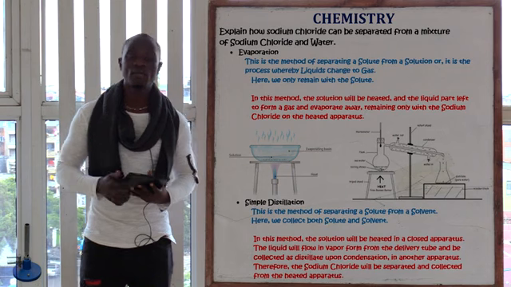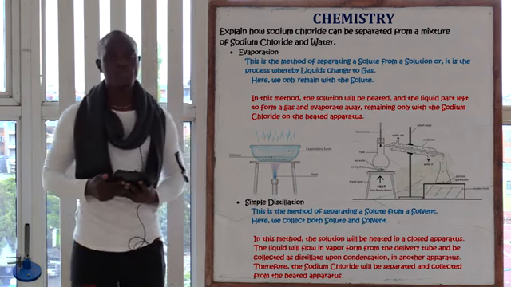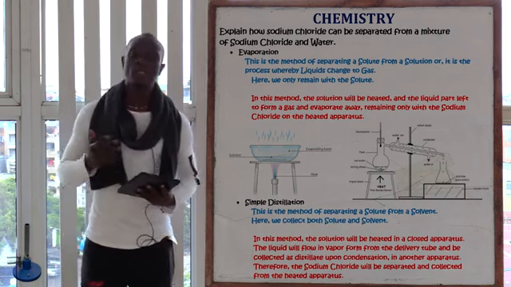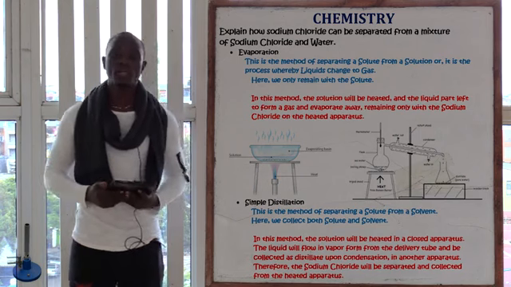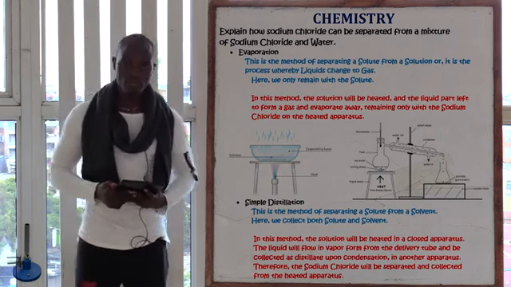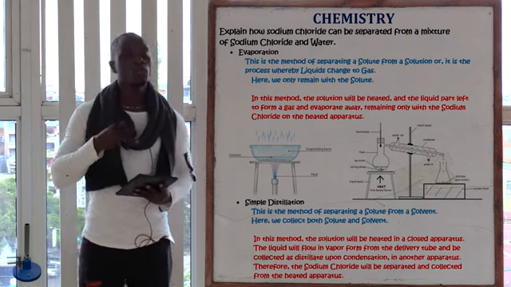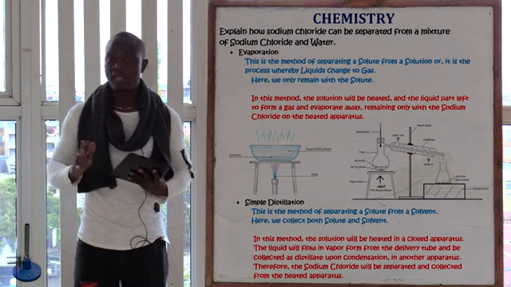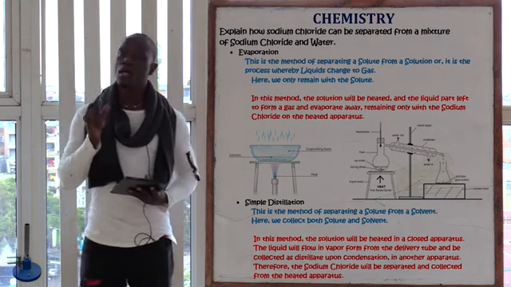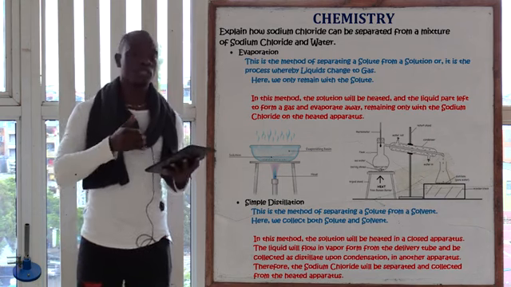Now this is very simple. We can use two methods in this step. The first method we can use is simple distillation. The second method we can use is the evaporation method. So remember, this question is not asking how we can also remain with water. It doesn't need water. We are only being asked, how can we be able to remain only with sodium chloride?